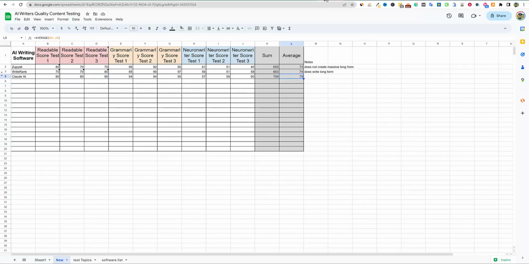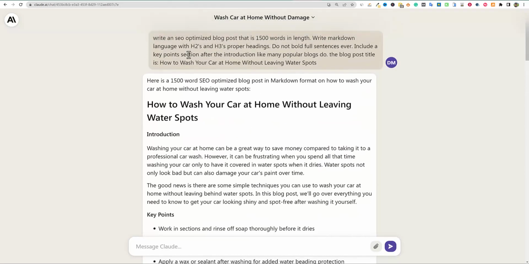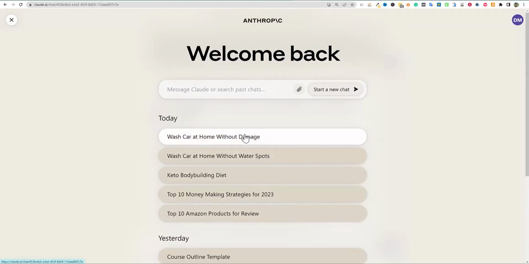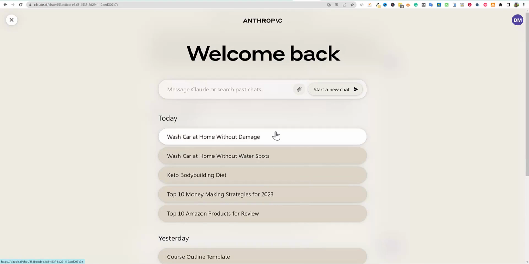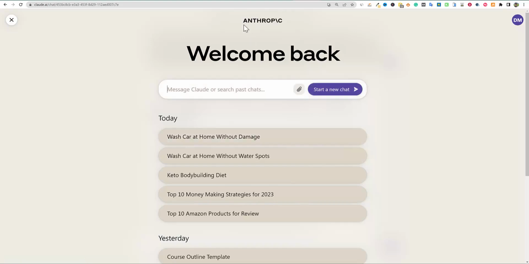So overall, this is a really neat tool that it looks like it's capable of doing just about anything that you want it to do. It will basically just do whatever you tell it to do. Very much like ChatGPT. I'm not talking about Agility and Koala and specifically blog writing, but just the capabilities of AI content generation. This might be a bold statement, but this might be the second best that I've seen, runner up to ChatGPT. And I think there's a lot of promise and a lot of really cool things going on with this. I don't know what the Anthropic right there is, but Claude AI, very, very impressed with this.